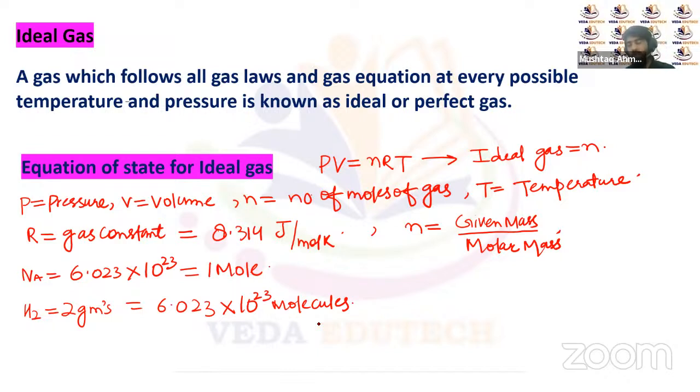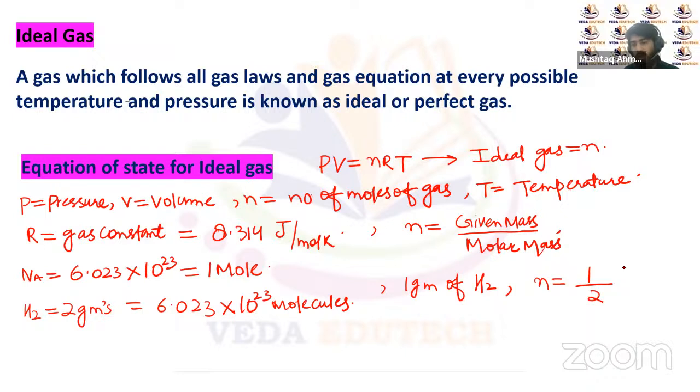So the molar mass is the mass of a given gas having the number of molecules equal to Avogadro's number, that's 6.023 into 10 to the power 23. This is how we define the molar mass. Then to calculate the number of moles, it is given mass upon molar mass. Let's suppose we have 1 gram of hydrogen molecules. Then the number of moles will be 1 gram upon the molar mass, which is 2.